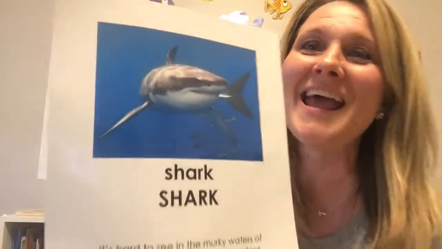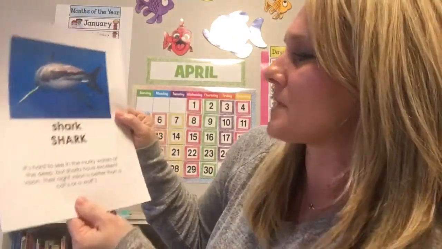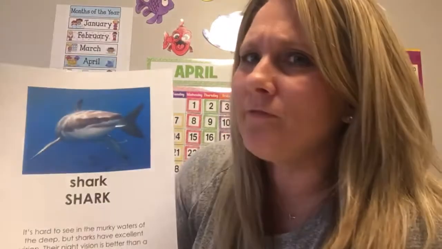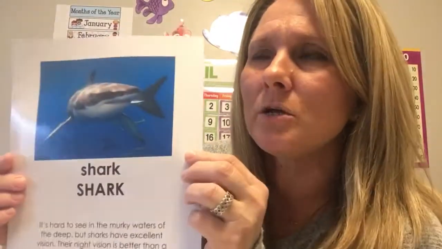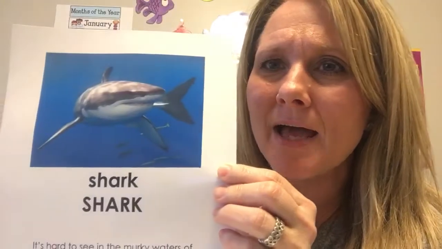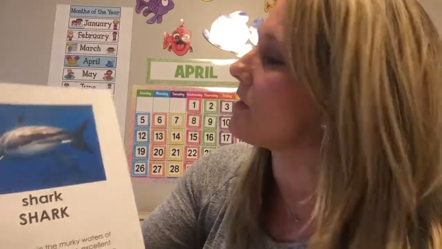Ooh, I bet some of you boys especially love this one. Yes, this is the shark. Now the shark, remember, has very good what? What is a good sense that it has? Yes, it has very good eyesight. It can see very, very well. We would not be able to see deep down in the ocean, maybe where it's very murky, but they have very, very good eyesight.